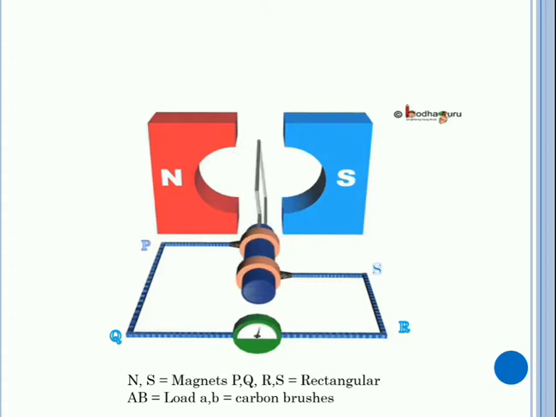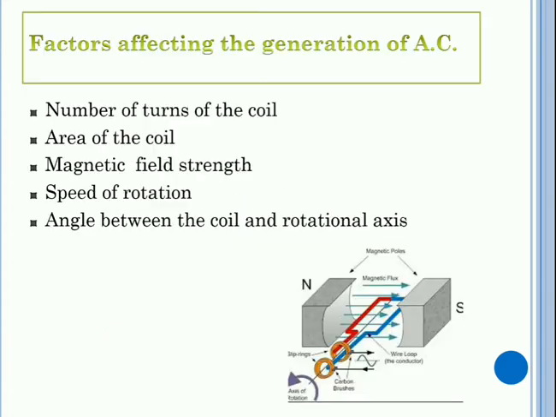Since φ is equal to BA cos θ, dφ/dθ is equal to BA sin θ. So this wave is decided by the sin θ representation. So the factors affecting the generation of AC are the number of turns of the coil. If the turns of the coil increase, we will get more AC voltage. Area of the coil: area is directly proportional to the voltage generation. Magnetic field strength and speed of rotation are also directly proportional. Angle between the coil and rotational axis: it is a sine related angle, so it varies sinusoidally.